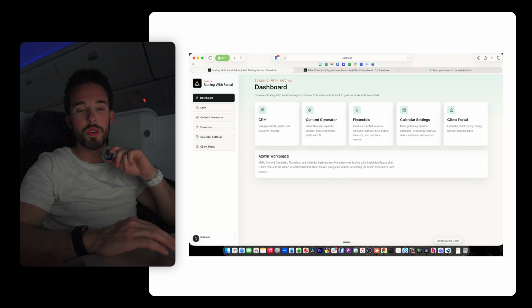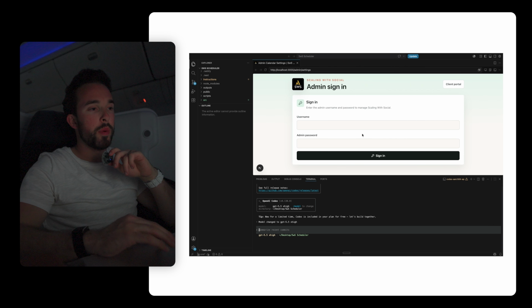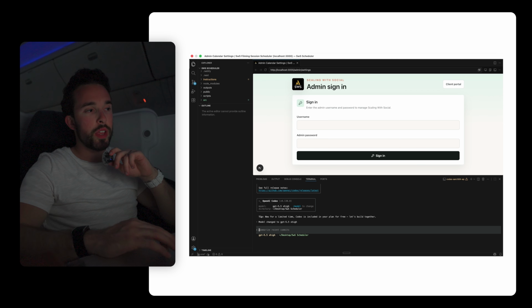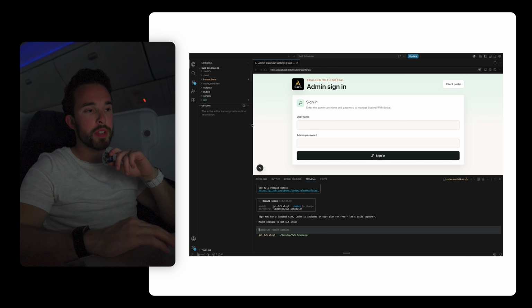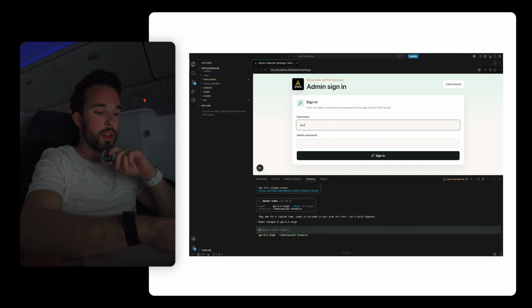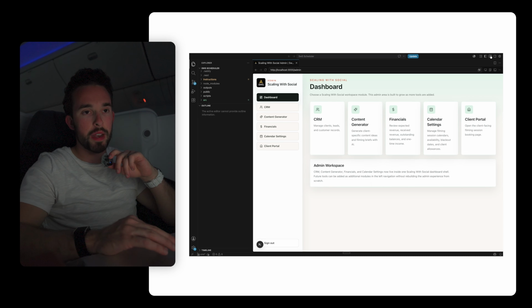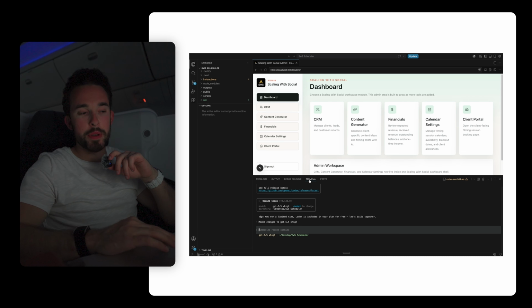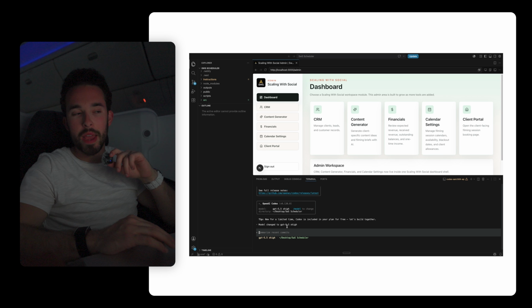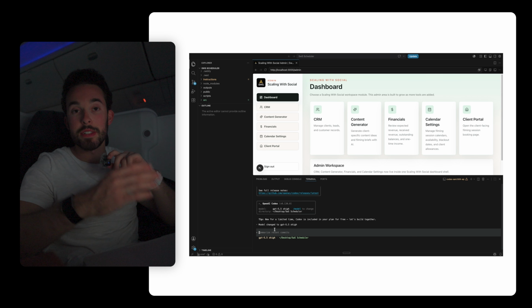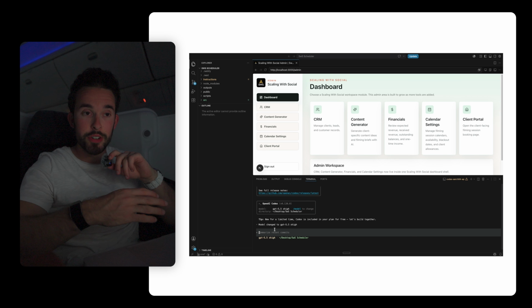It's called Visual Studio Code, VS Code. It's completely free. If you download it, you can actually open up your project. Let's just say for this one, I'm going to do my username and password, which is just test. So we're here. If I click this button up here, I can open up a terminal window. And on the terminal, I typed in Codex. I did this earlier, but if you type in Codex, it'll actually launch Codex in your terminal.